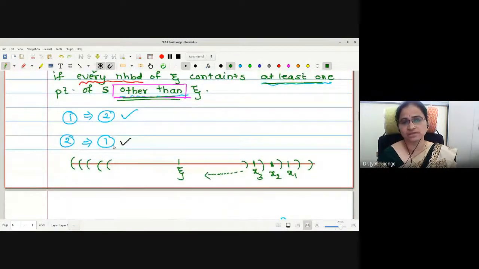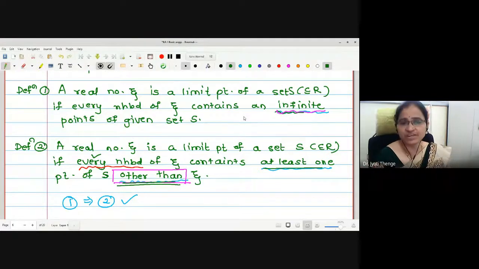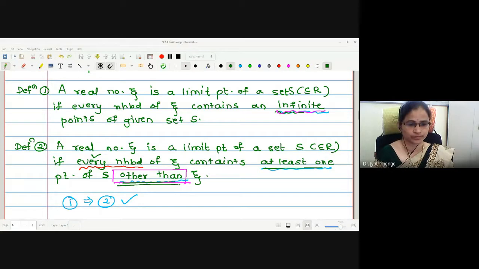Definition 2 implies definition 1. Therefore, both the definitions written are equivalent to one another. Therefore, according to the requirement of your theorem or example, you can use any of the definitions, whichever is suitable, which will be applicable, right? Yes, it is clear, no?